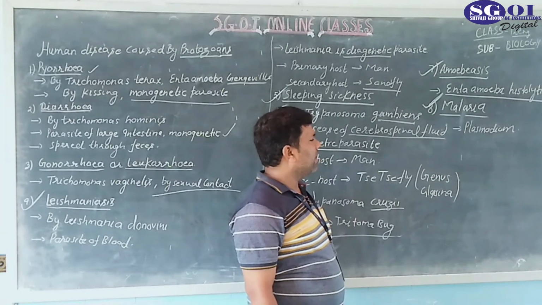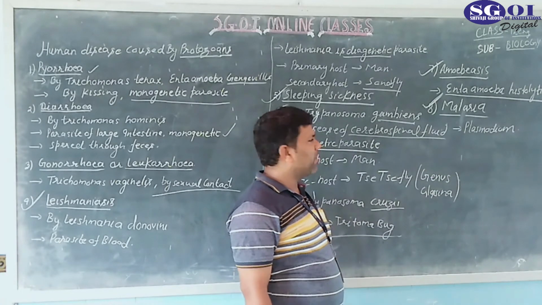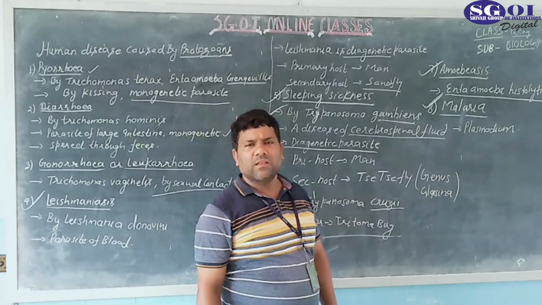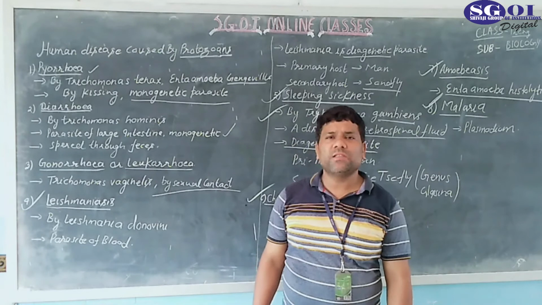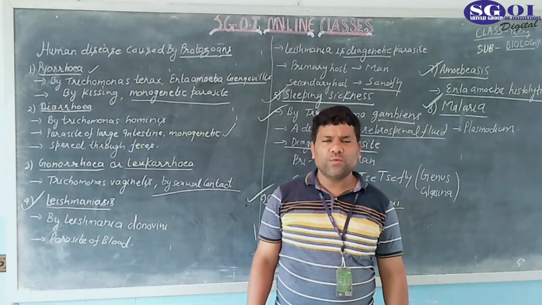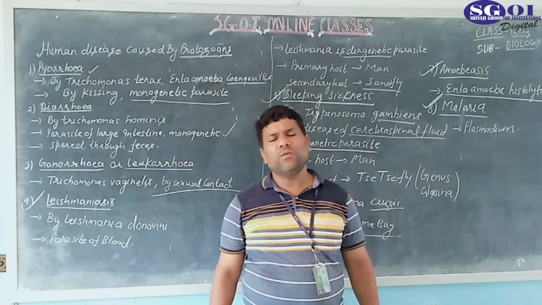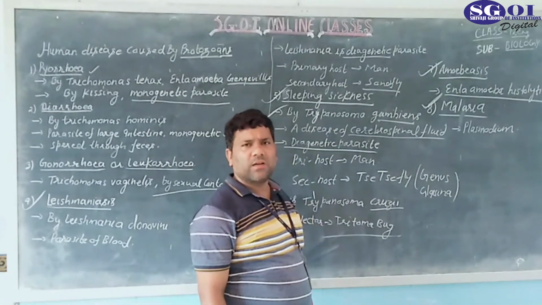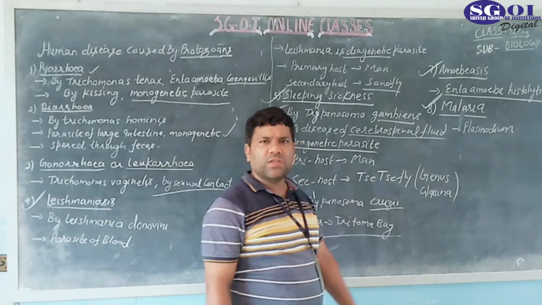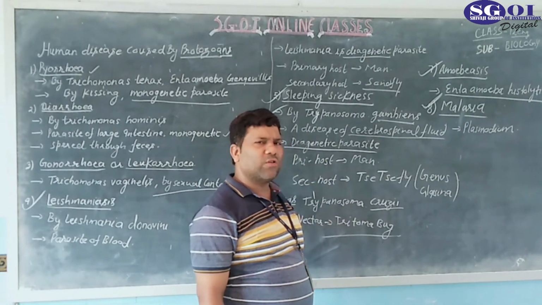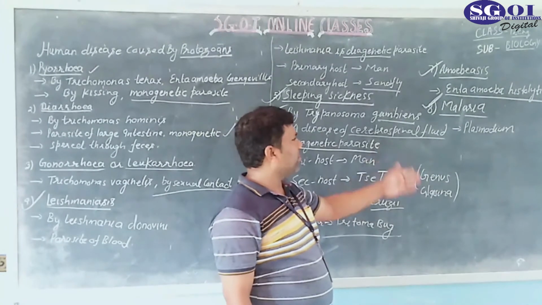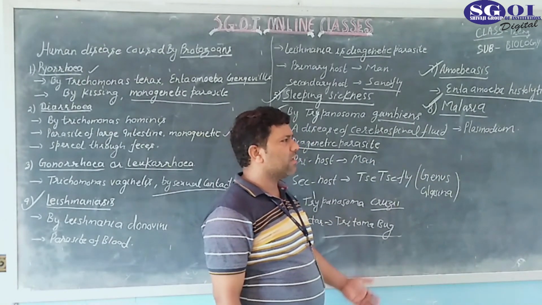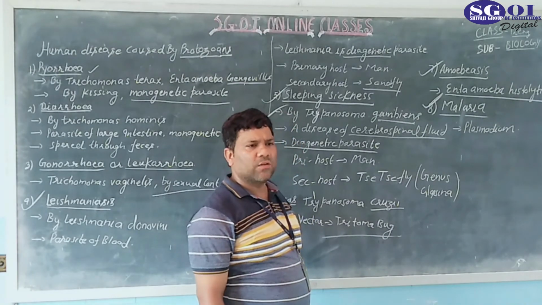This is called malaria, and the causative agent is Plasmodium. The infective stage of malaria is also very important. The infective stage for human beings is the sporozoite. And what is the infective stage for the mosquito? Gametocytes are the infective stage for the mosquito. So these are the important diseases asked in the examination. Their vectors and their secondary hosts are also asked in the examination. So students,